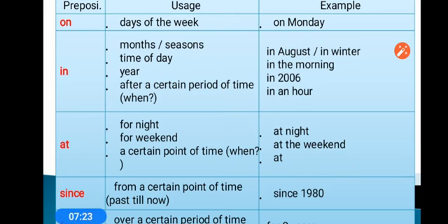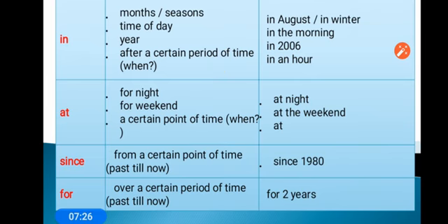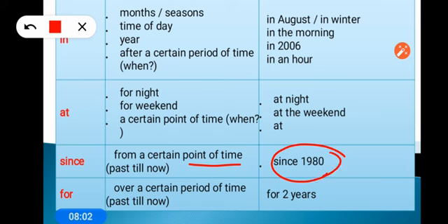Now next one, see this: since and for. I taught you in the previous videos about present perfect tense, where since and for is used. So see here, since is used for point of time. If you say am, pm, then it will be a point of time. If you say Monday, Sunday, January, February, then it is a point of time. But we are talking about prepositions, so a point of time means an exact date, exact time, then we use since and for.